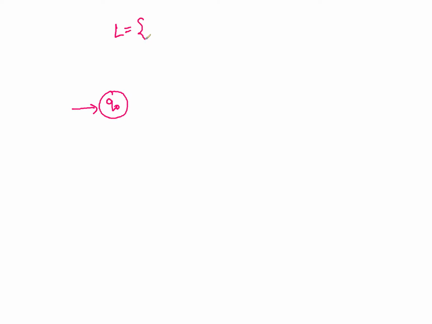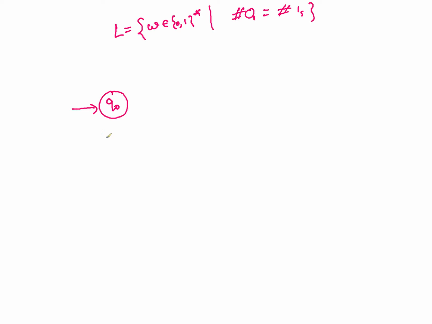The language is all the strings W part of {0,1} star such that the number of zeros is equal to the number of ones. Simple. In which order they come doesn't matter, they will be coming in any random order. So you have to design a PDA for it.